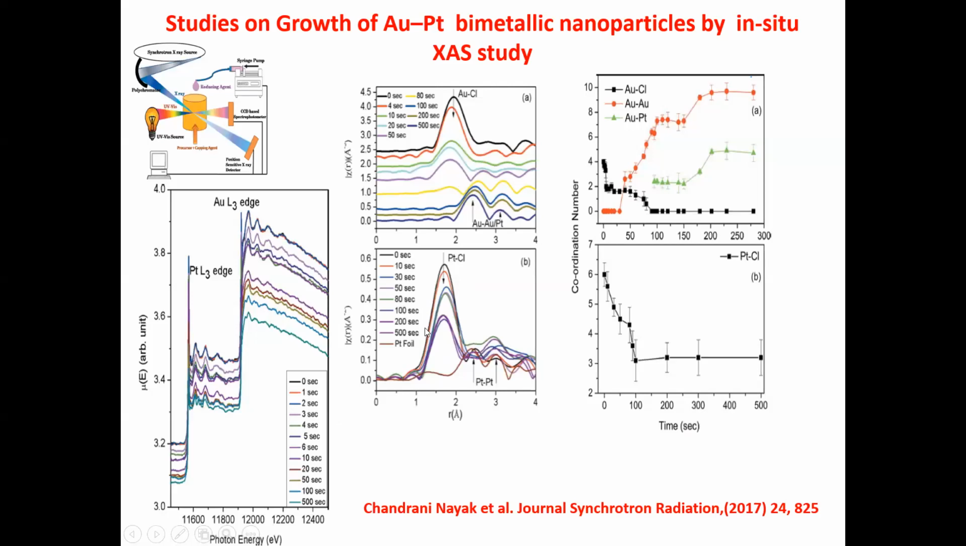So this is the geometry. We send the X-ray photons from here, and this is the position sensitive detector, and this is the CCD-based spectrophotometer for recording the visible small angle scattering spectra. You can see here the plot of time versus the radial distribution function, converted from the EXAFS spectra, and it is plotted against time, and at time t equal to 0 you see the black one.